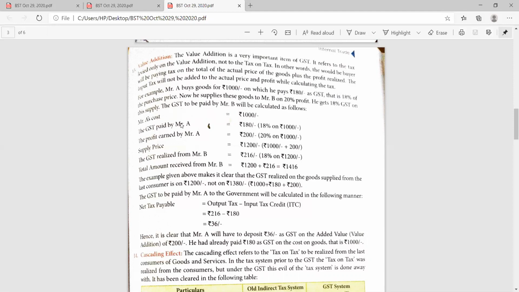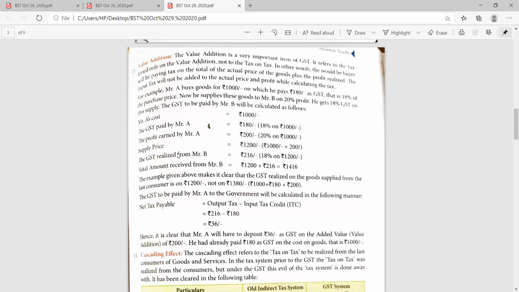Mr. A's cost is 1,000, GST paid by him 180. Now, profit earned by Mr. A: 20% of 1,000 is 200. So the supply price becomes 1,000 plus 200, that is 1,200.